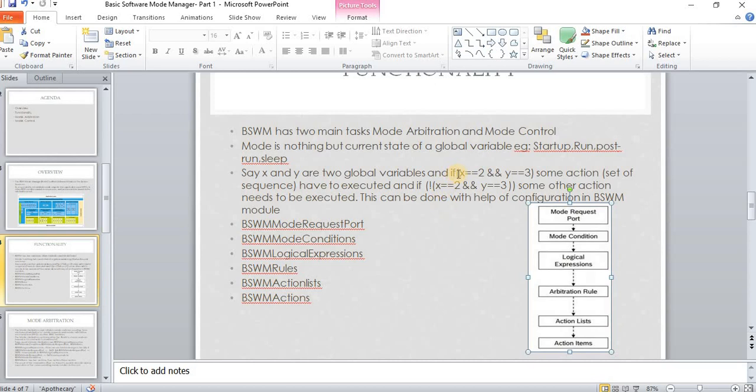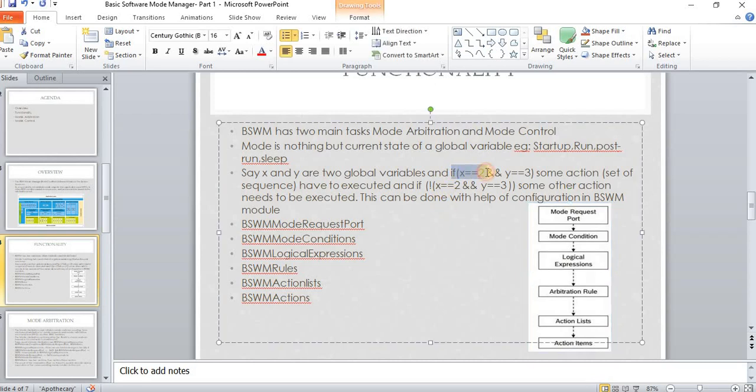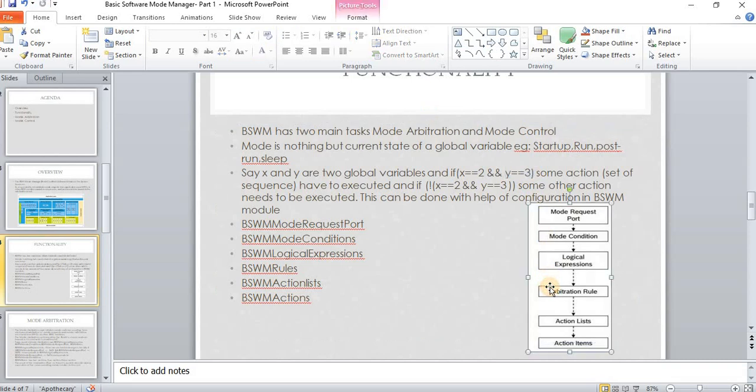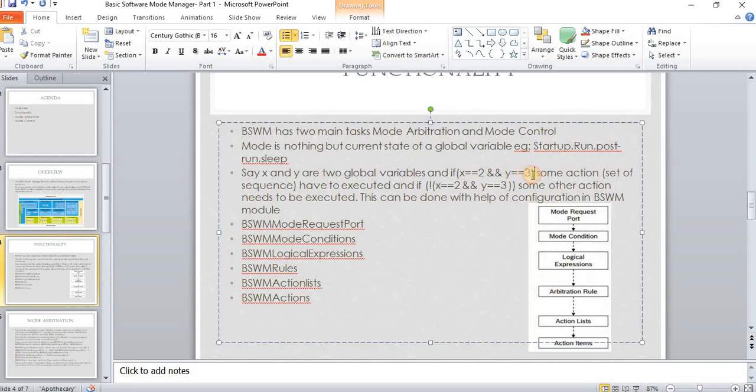In the logical expression we make x is equal to 2 and y is equal to 3, and in the rule we decide on the action which needs to be done if the logical expression passes or fails, and that action will be configured in the action list. This action list will have many actions.